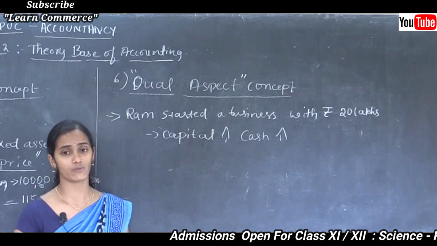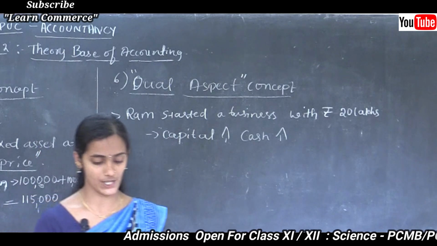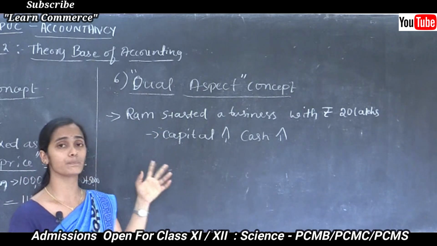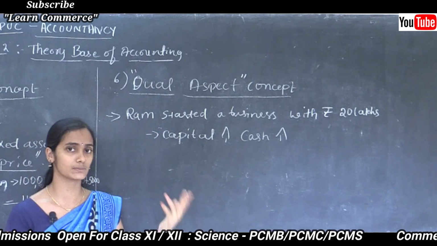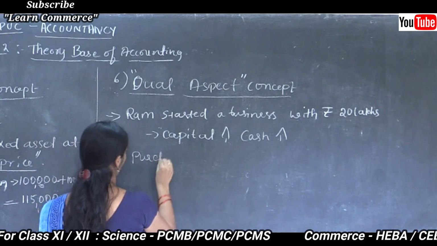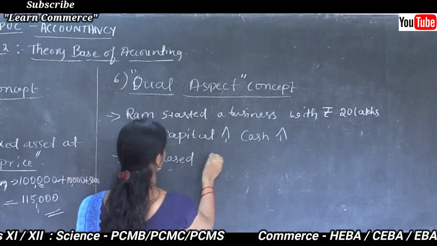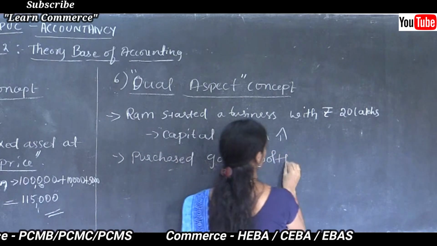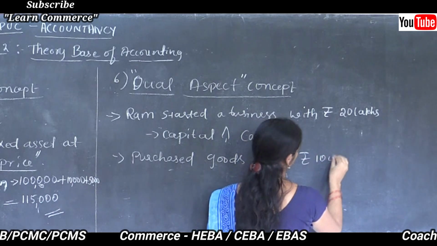Say for example, take one more example for easy understanding. Here Ram needed to purchase some goods to run his business organization. So, purchase of goods. Ram purchased goods worth rupees 1 lakh.